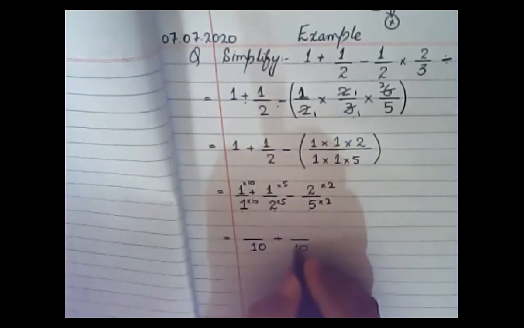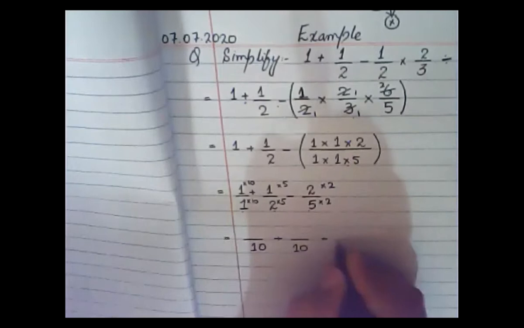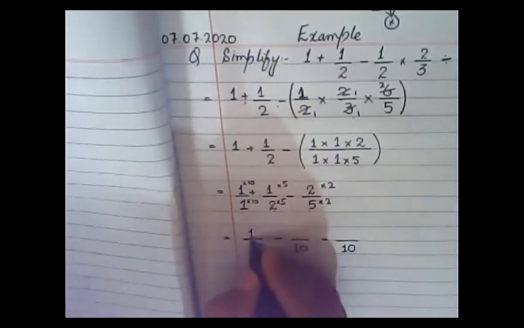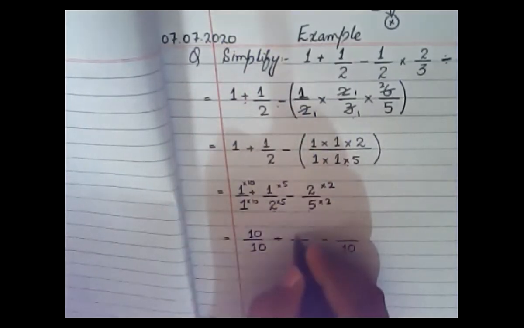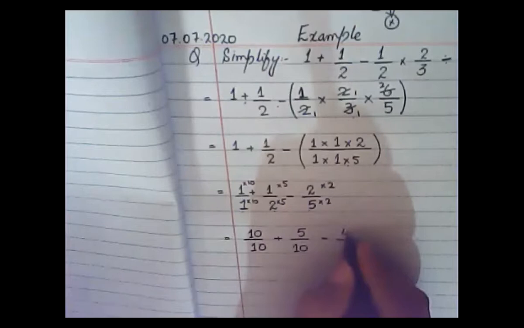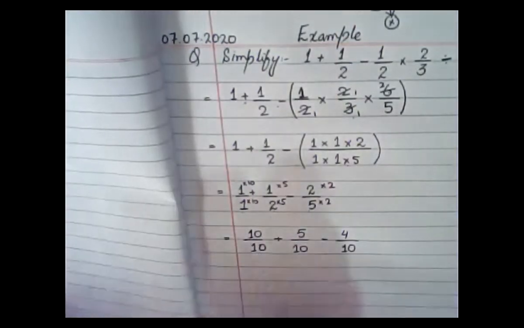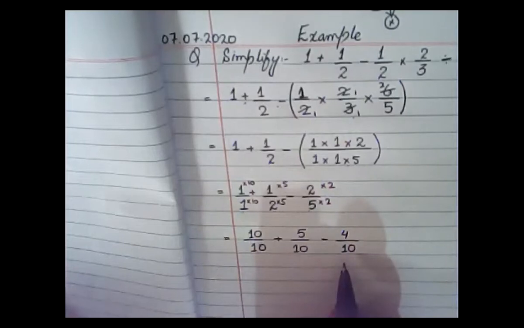So what I will get at the end: 1 multiplied by 10 is 10, minus 2 into 5 is 10, minus 5 multiplied by 2 is 10. Now 1 multiplied by 10 will become 10, 5 multiplied by 1 is 5, and 2 2s are 4. So now all my denominators are common, or the same.